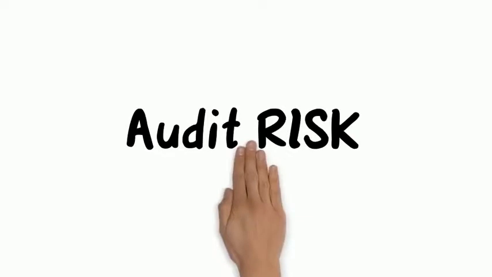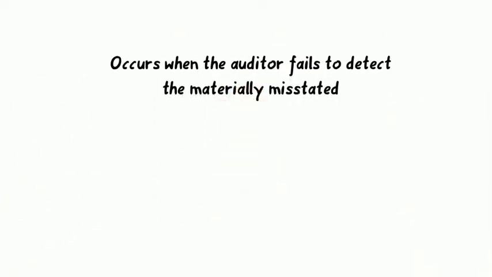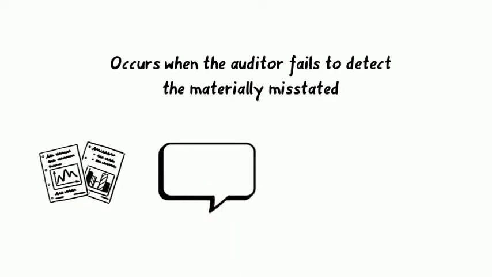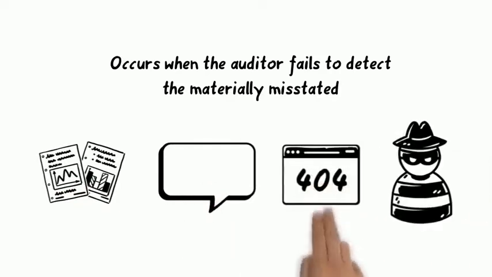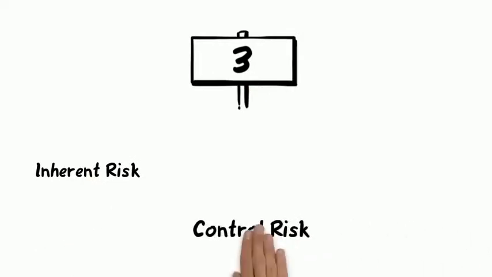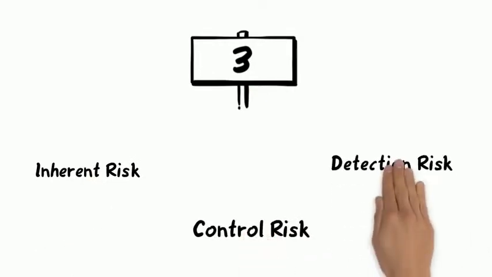Let's talk about audit risk. This risk occurs when the auditor fails to detect the materially misstated financial statements, even though the audit opinion stated that the financial statements are free from error or fraud. Audit risk model. There are three types of audit risk model. First is inherent risk, second is control risk, and the third is detection risk.